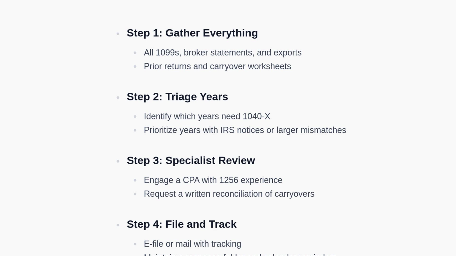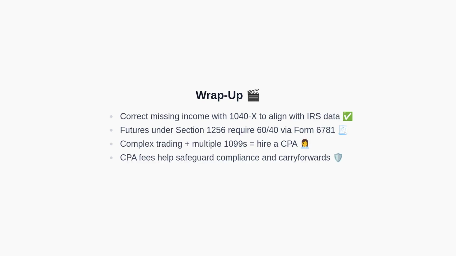Now we will conclude with a concise summary. First, we reviewed why accuracy matters and when to file Form 1040-X. Next, we covered the 60/40ths treatment for Section 1256 on Form 6781. Moreover, we emphasized hiring a CPA for complex trading situations. Finally, we explained that professional fees can protect compliance and carry forwards.